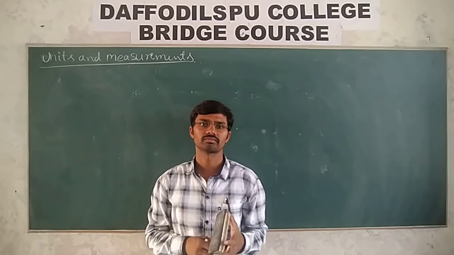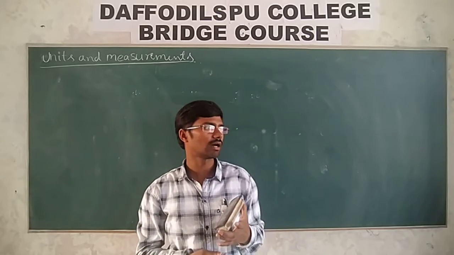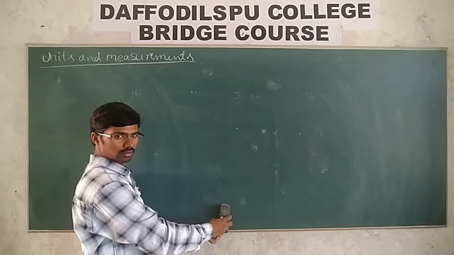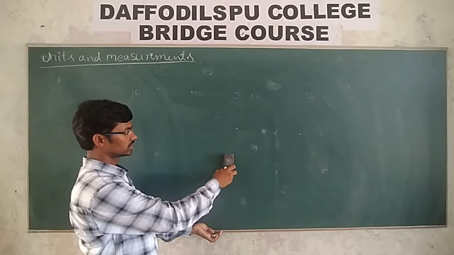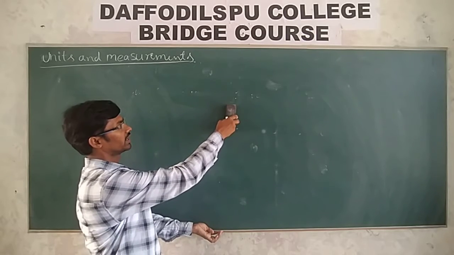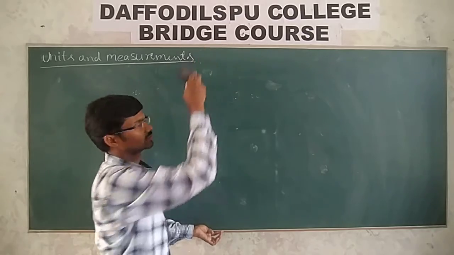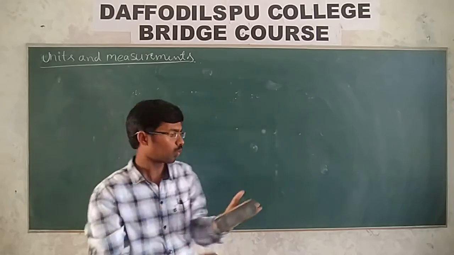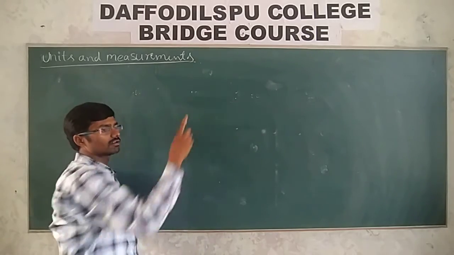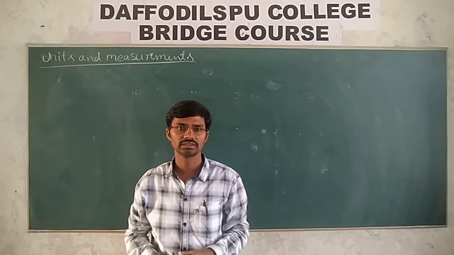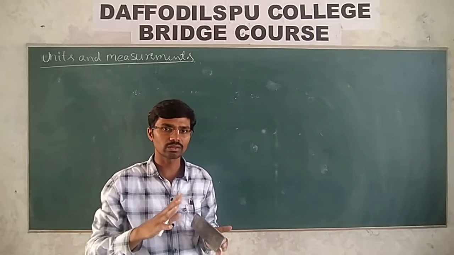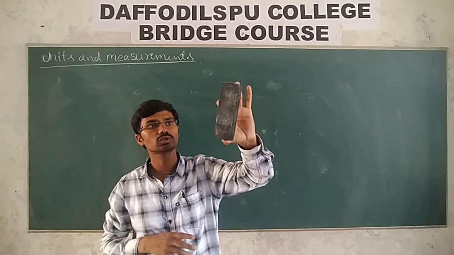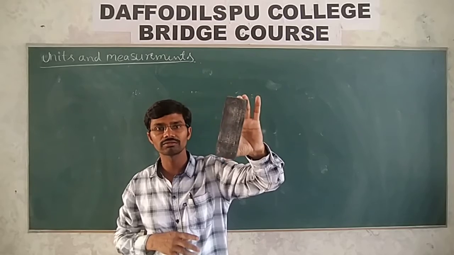Let me discuss. For example, here we have taken the length of this board. Here, how many times am I getting? 1, 2, 3, 4, 5, 6, 7. Around 7 times of this duster. What will be the width of this board? 7 times of this duster. Now, just to understand what I am doing, what will be the length of this board? It is 7 times the length of the duster.